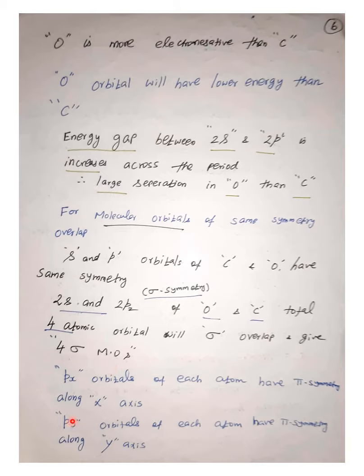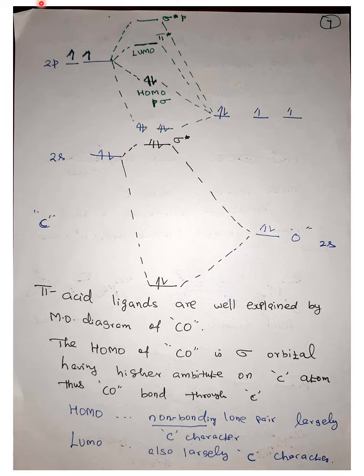In the same way, the px and py orbitals of carbon and oxygen are going to interact sideways and form the pi orbitals, which results in the carbon monoxide molecular orbitals. We can say that the 2s of oxygen, as I said, has a high electronegativity, so its energy level will be lower than carbon, and moreover the separation is larger in oxygen than carbon.